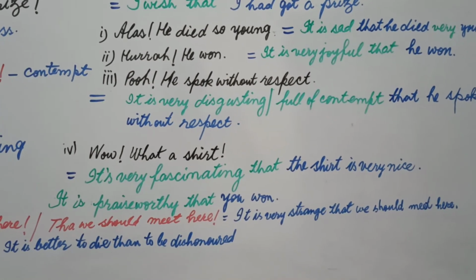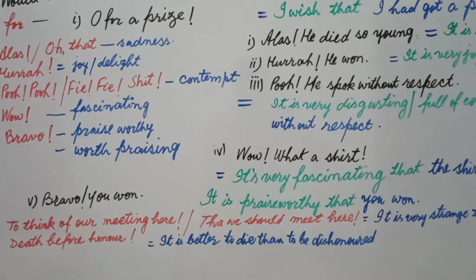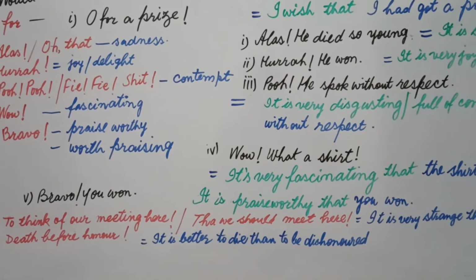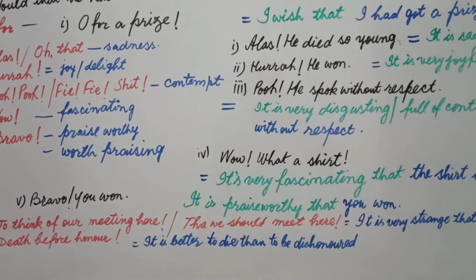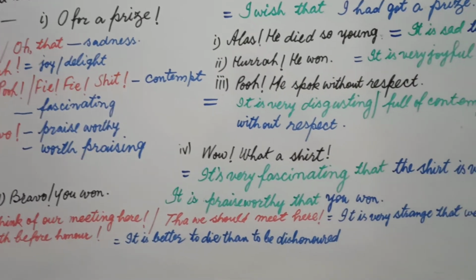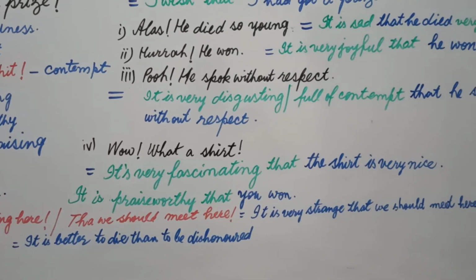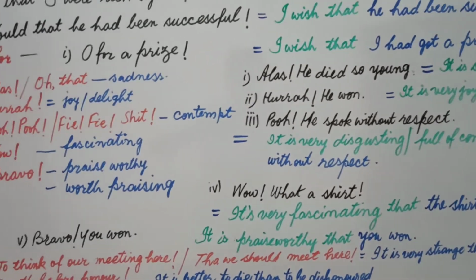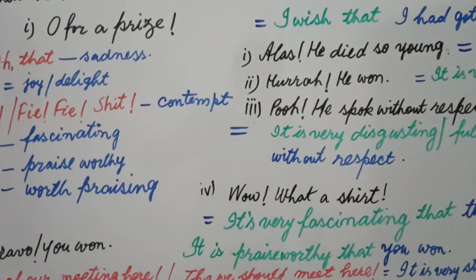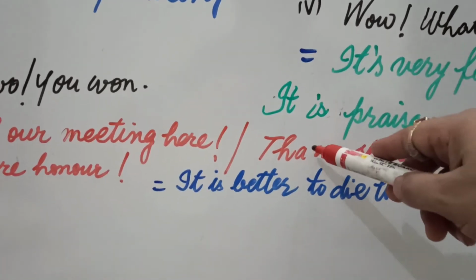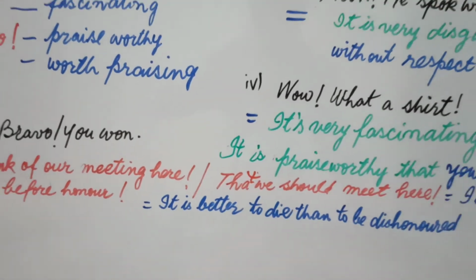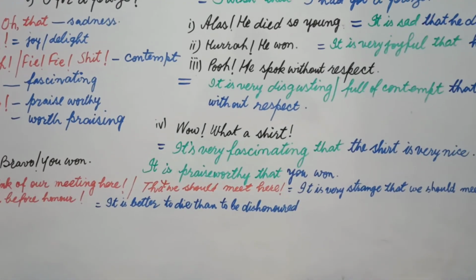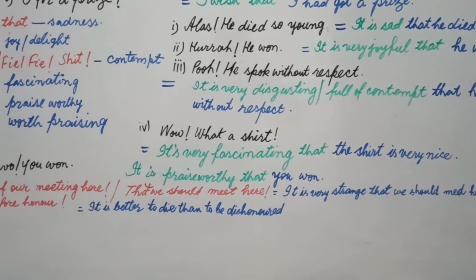Students, I didn't use green color because these two sentences, to think of meeting here and that we should meet here, are in different structures. That we should meet here, that is also very strange, and you will write it's very strange that we should meet here. You use especially that. Students, here should be that, here should be the expression that we should meet here. It is very strange that we should meet here.